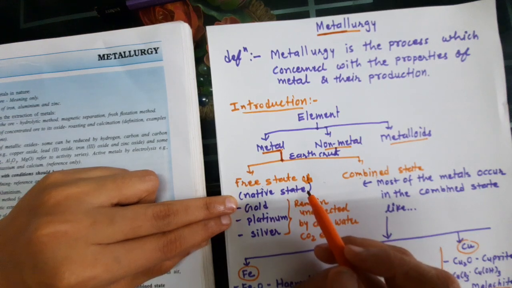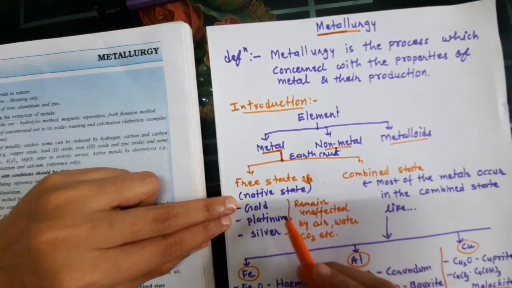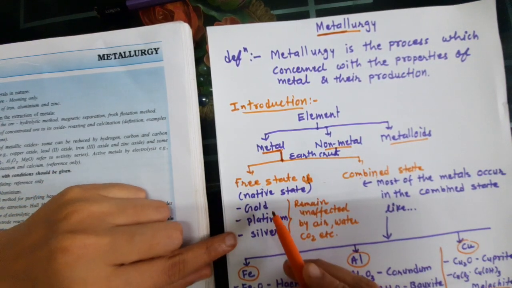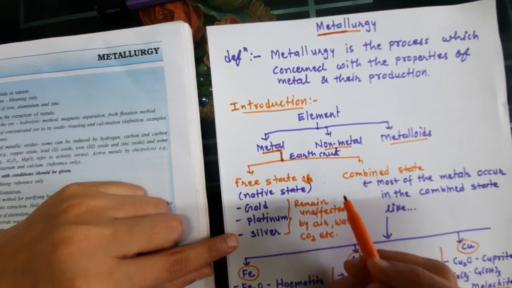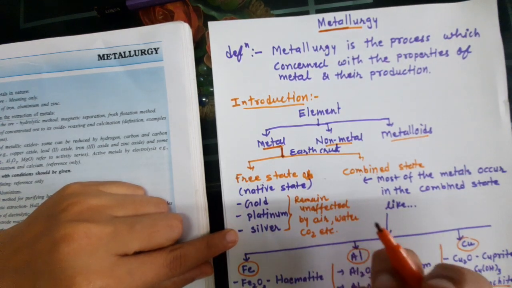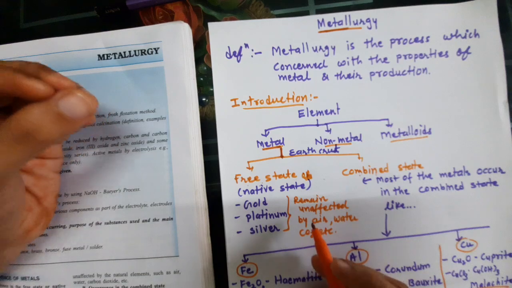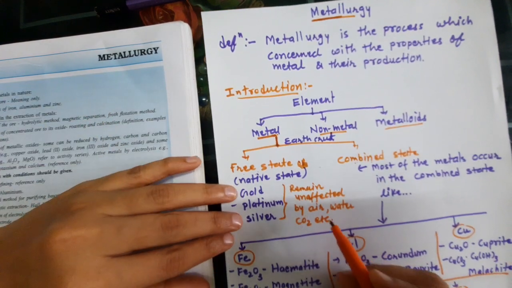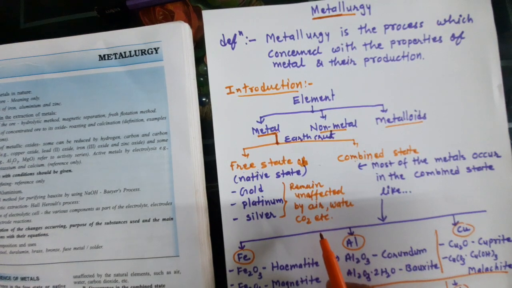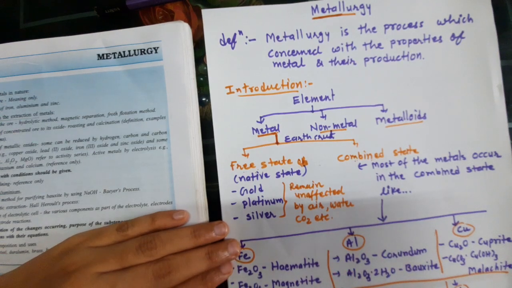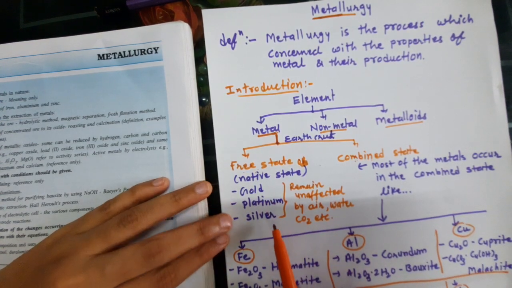Now, what is the meaning of free state? The free state means that these metals, which are gold, platinum and silver, we are able to find in the purest form, so we need to do only simple purification. Why? Because they are unaffected by air, water, carbon dioxide and so on. Whatever chemical is present in the earth crust or atmosphere, nothing reacts with gold, platinum and silver.